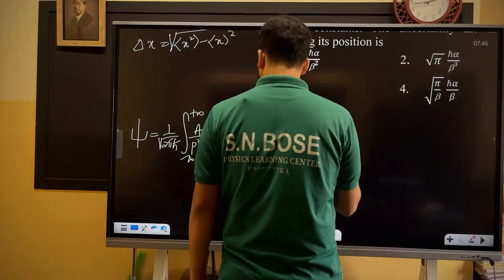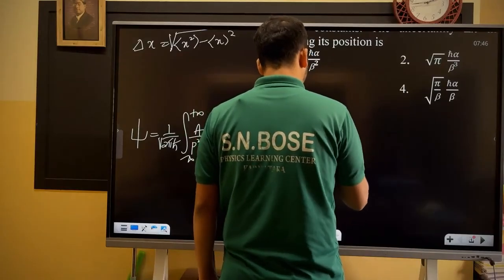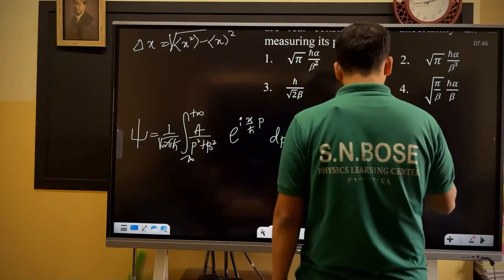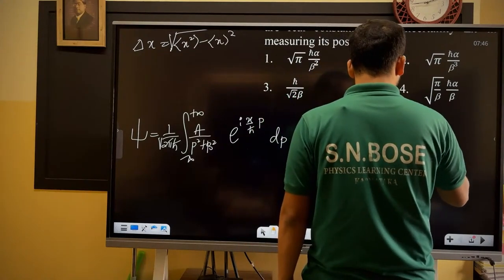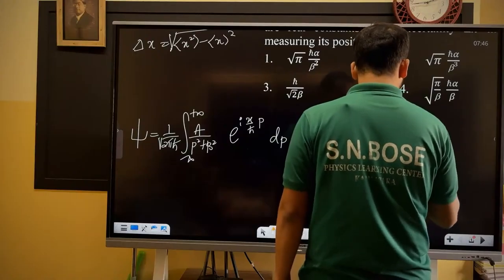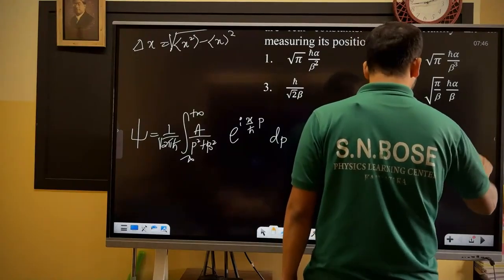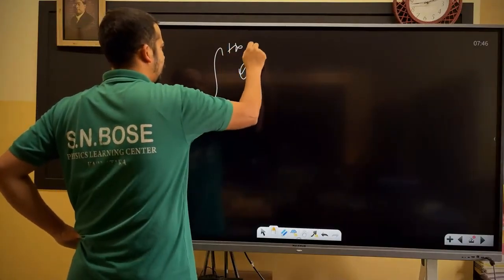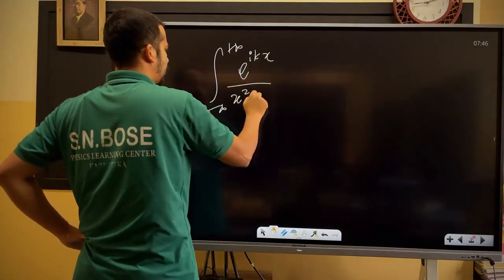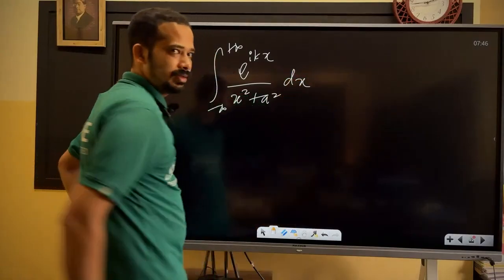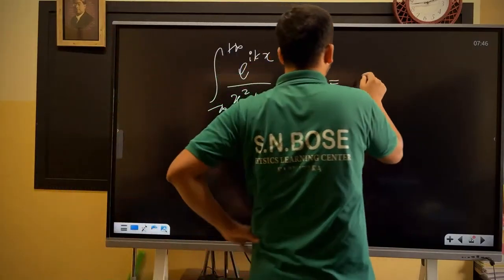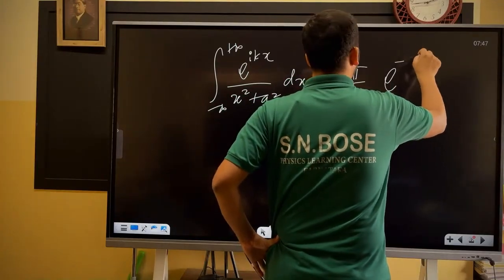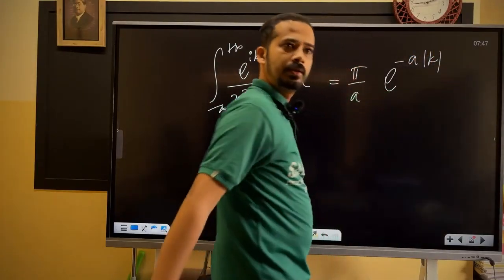1 by root of 2 pi h bar. Okay, so integral from minus infinity to plus infinity e power i x by h bar into p divided by p square plus beta square into dp. I gave this integral, minus infinity to plus infinity e power i kx into 1 by x square plus a square dx. What is this one? Pi by a e power minus a mod k. Is that right?